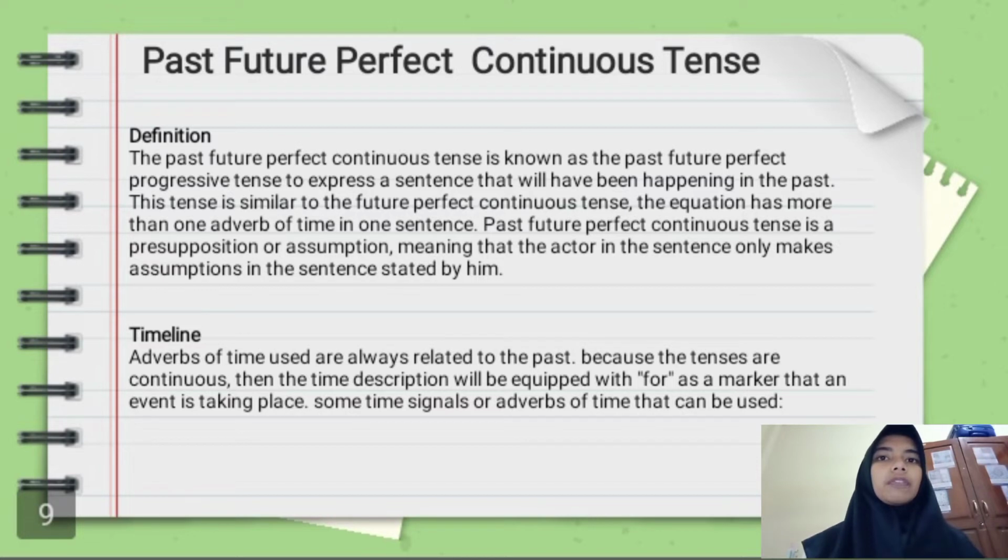Timeline: the adverbs of time used are always related to the past. Because the tense is continuous, the time description will be equipped with for as a marker that an event is taking place. Sometimes signals or adverbs of time can be used.